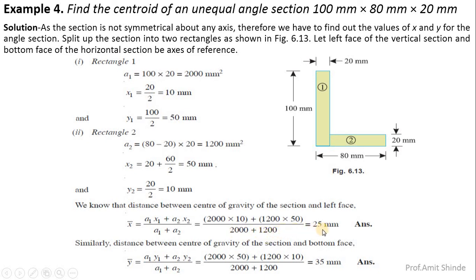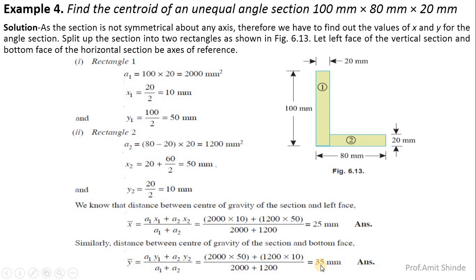By calculating, we get 25 as x bar. Similarly, y bar equals A1 y1 plus A2 y2 divided by A1 plus A2. A1 is 2000, y1 is 50, A2 is 1200, y2 is 10, divided by 2000 plus 1200.